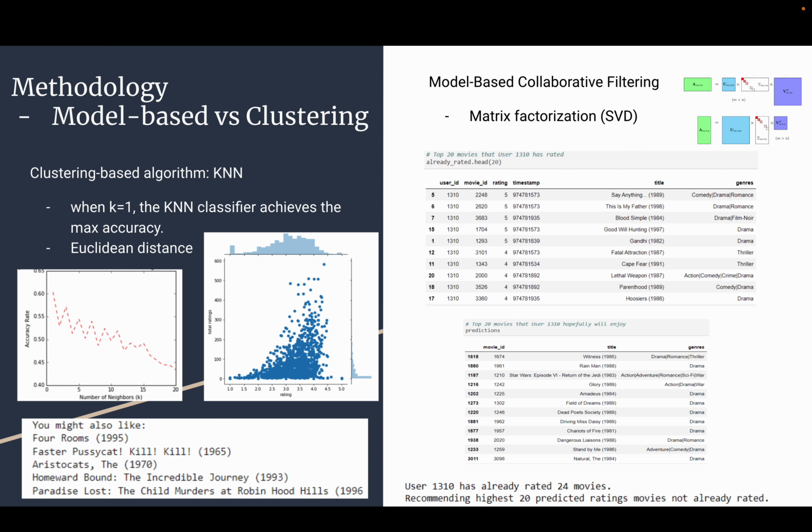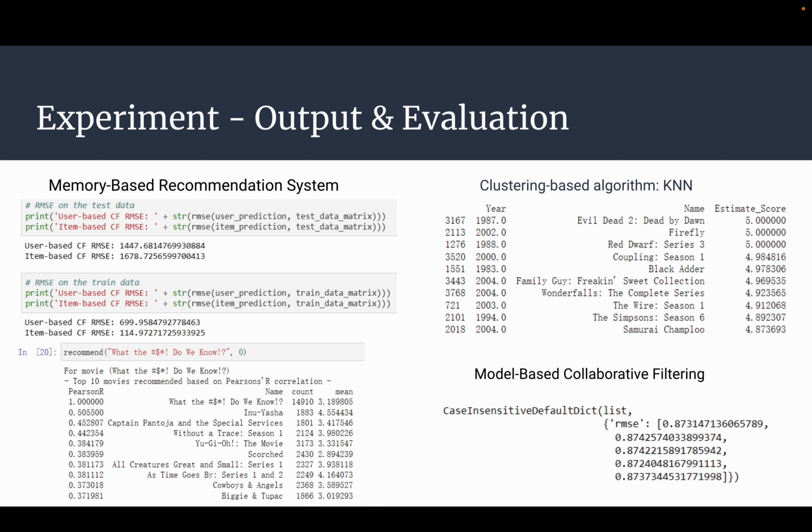Here the correlations show that overall ratings and individual ratings are not so correlated, as individual ratings might be skewed. When k equals 1, the KNN classifier achieves the maximum accuracy. Here are the evaluations we performed for the three types of systems, and we would recommend using collaborative filtering with Pearson analysis and SVD for the final output.